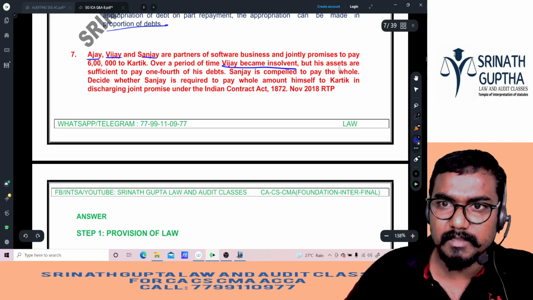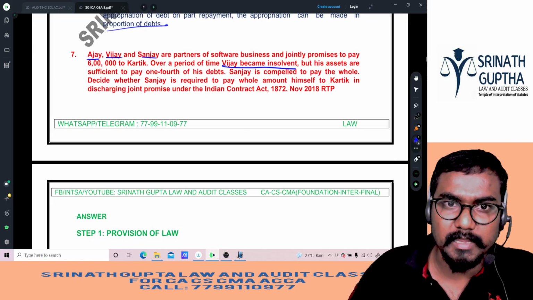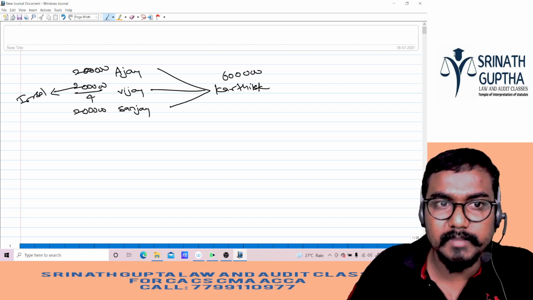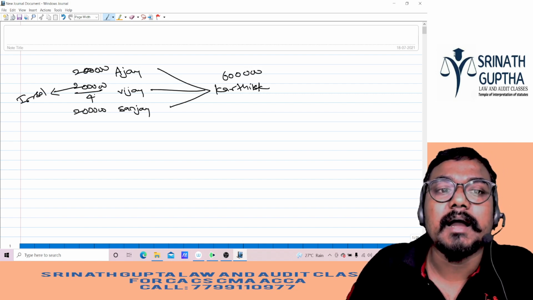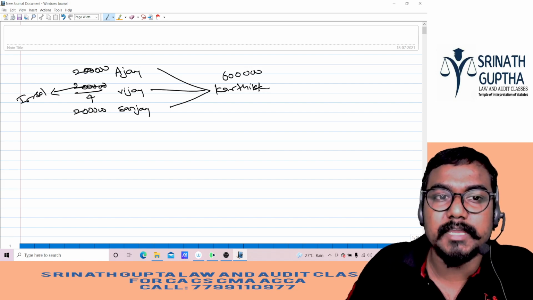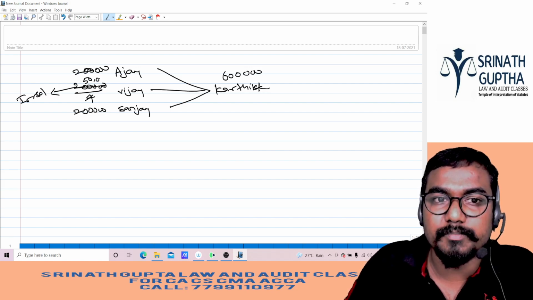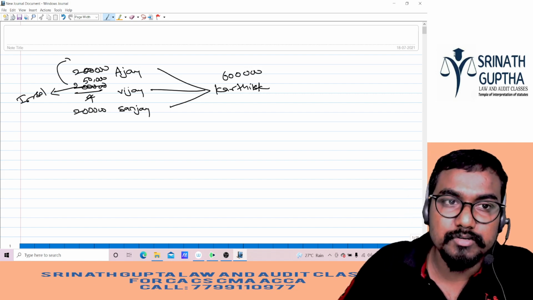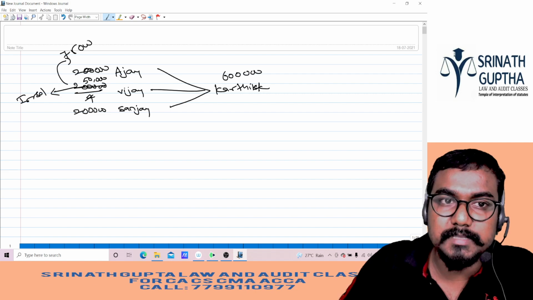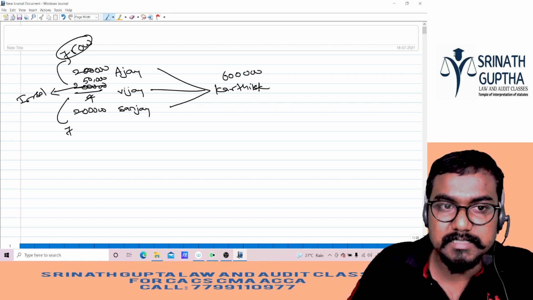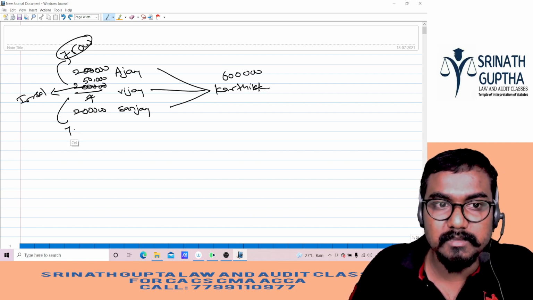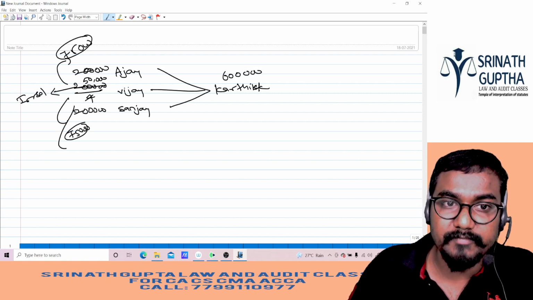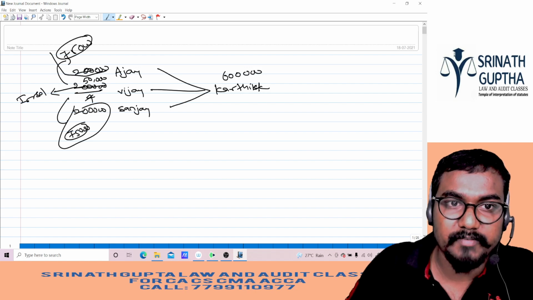Same question. But his assets are sufficient to pay 1/4 of the debts. Kitna he can pay, beta? 2 lakhs divided by 4. That means he can pay only 50,000 rupees. That means the remaining 1.5 lakh, who has the share, beta? He should take 75,000 rupees from the Vijay. है ना बेटा? So 2,75,000 he has to pay.